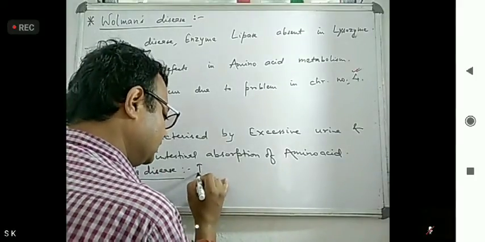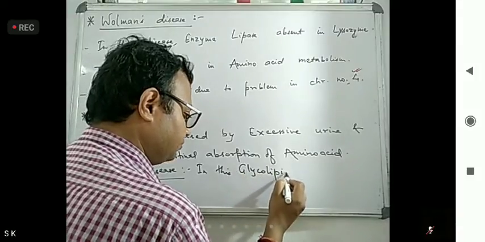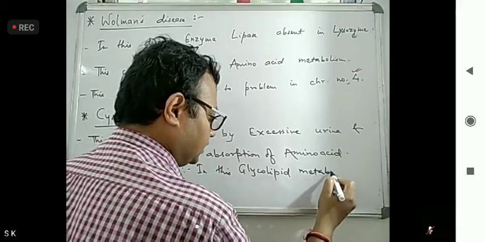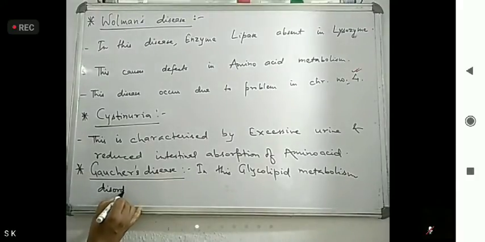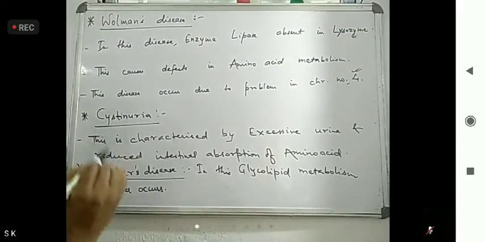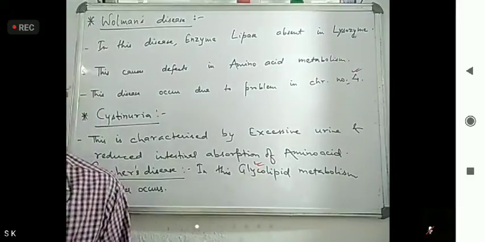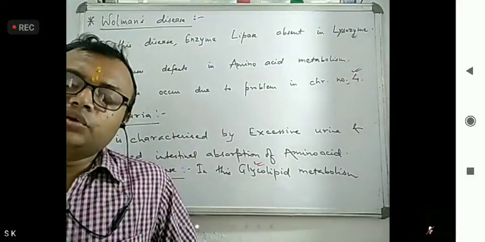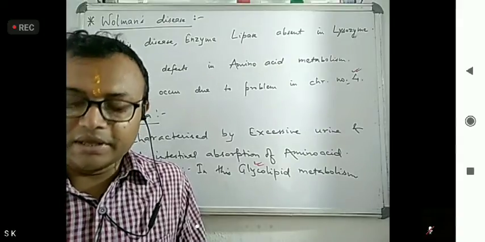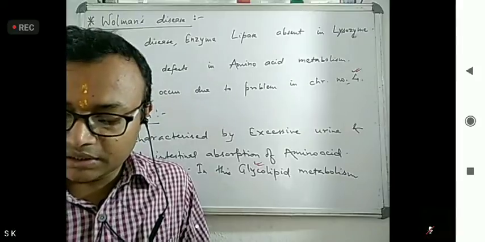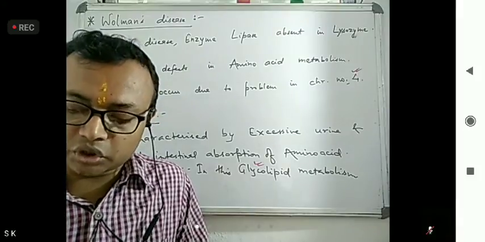Here, glycolipid metabolism disorder happens, and due to that, what happens? Bone pain, lipid filled cells, then splenomegaly. So what type is this? This is a type of neurological disorder, discomfort.